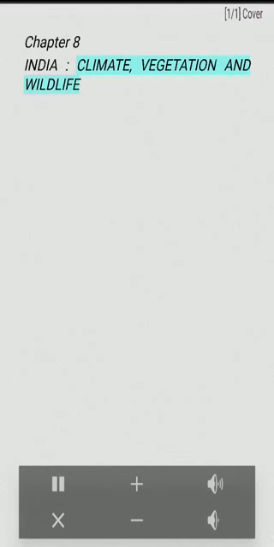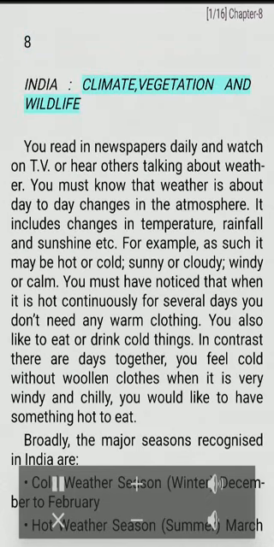Chapter 8. India. Climate, Vegetation and Wildlife.